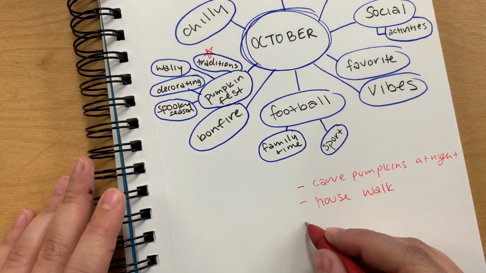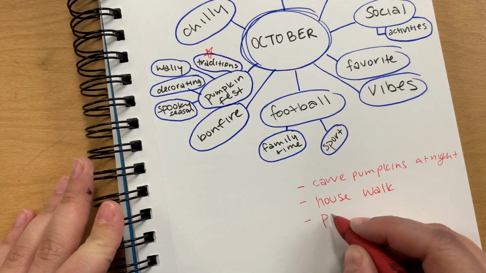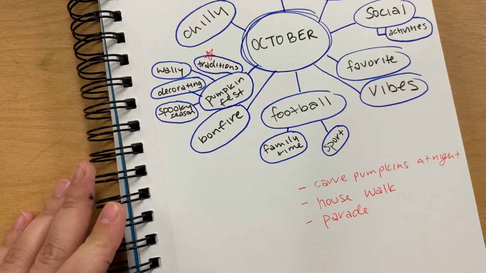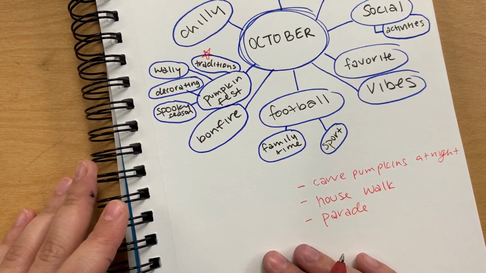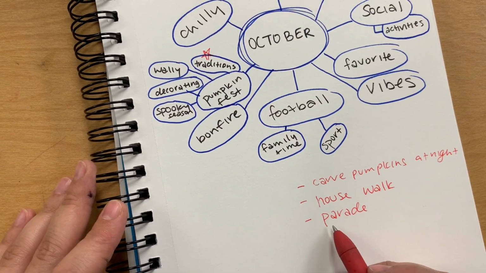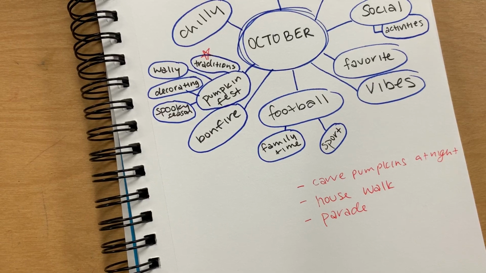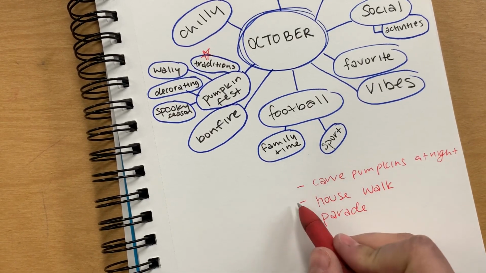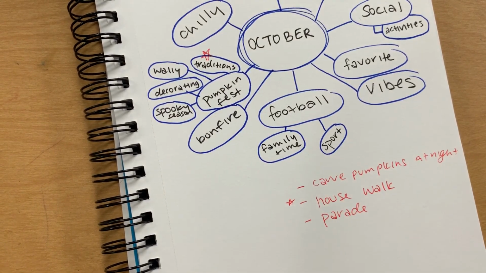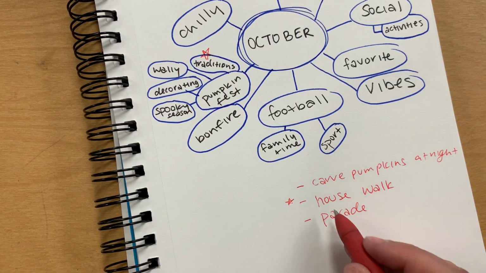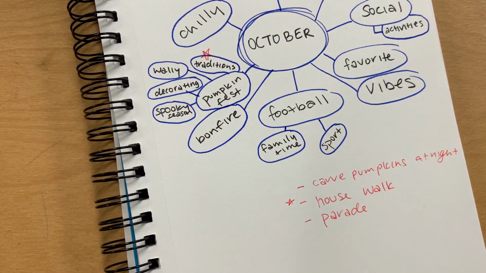We watch the parade. So if I wanted to make a project about any of these, instead of just drawing the parade or drawing a carved pumpkin, maybe for the house walk, I choose a historic house in Sycamore as my image, and I go take a picture of it, and then I get to draw that in pen and ink. Okay, that would be a project idea.